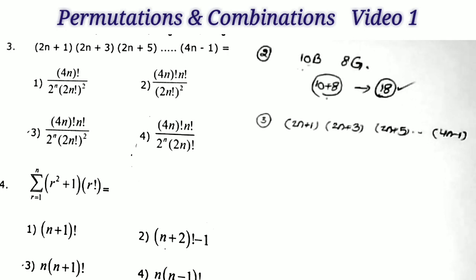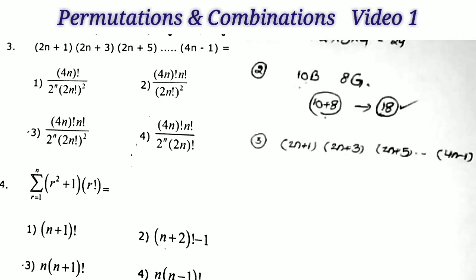First, we take n is equal to 1 in the given question, find that value, and then replace n with 1 in the given options and compare the values. That is the procedure. First take n is equal to 1 in the given question, and then replace n is equal to 1 in the given options.